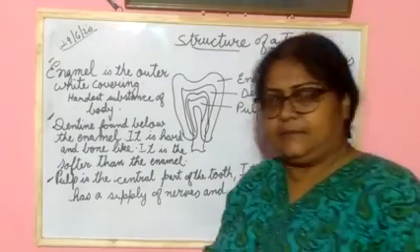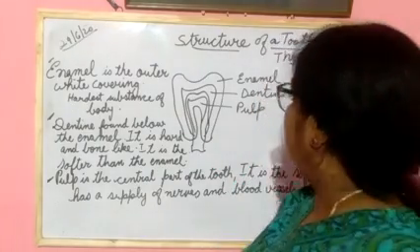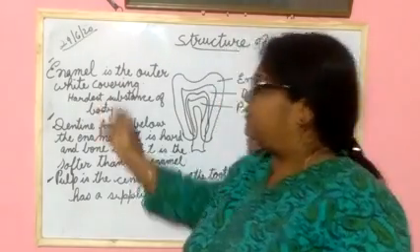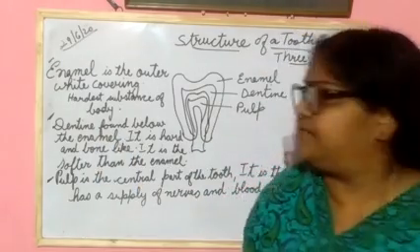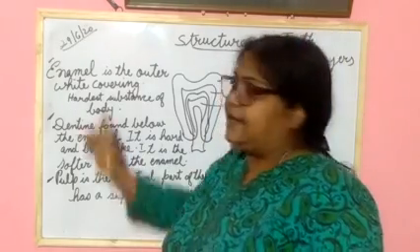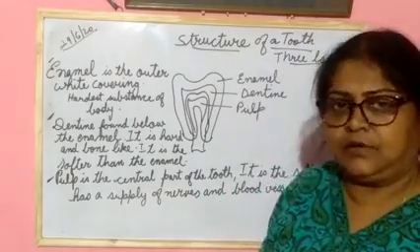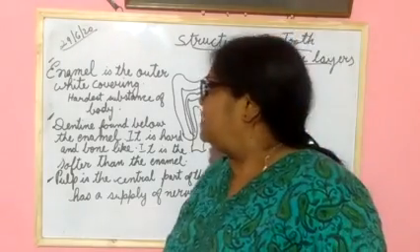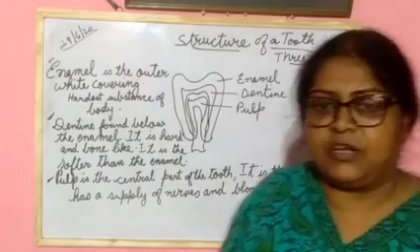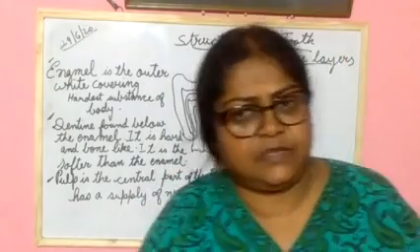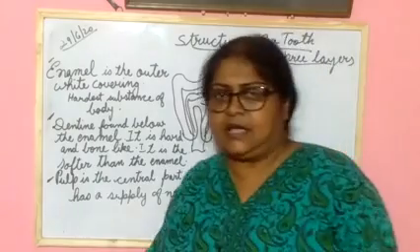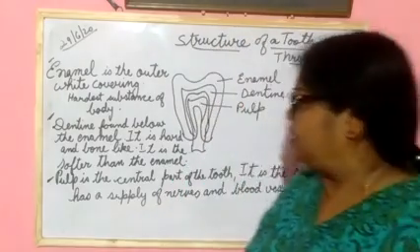So enamel is what? Enamel is the outer white covering. The outer white covering in the tooth is known as enamel. It is the hardest substance of the body. Understood?